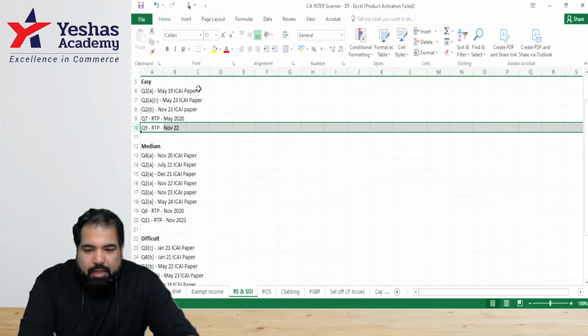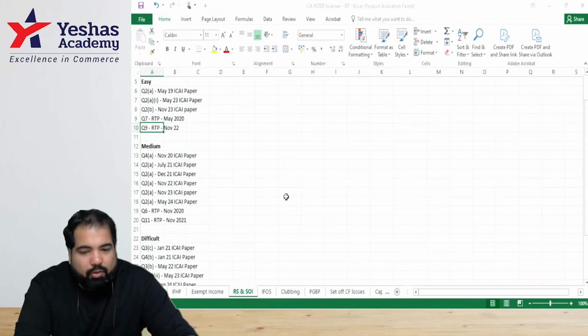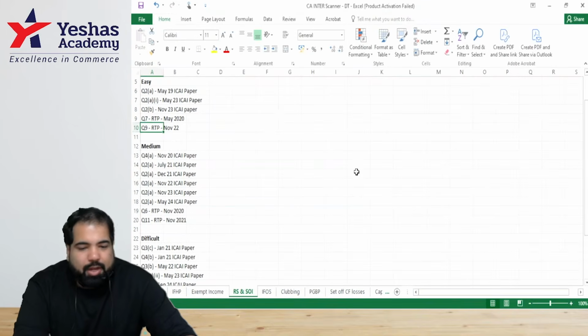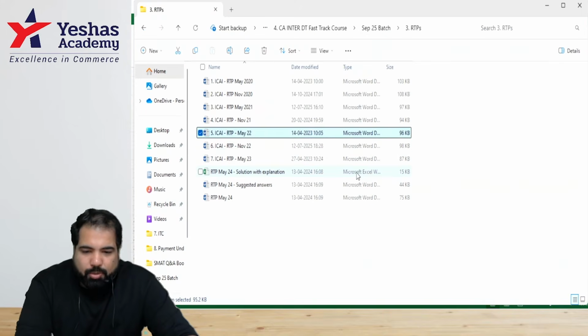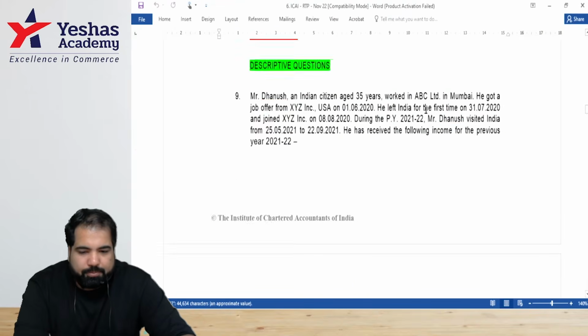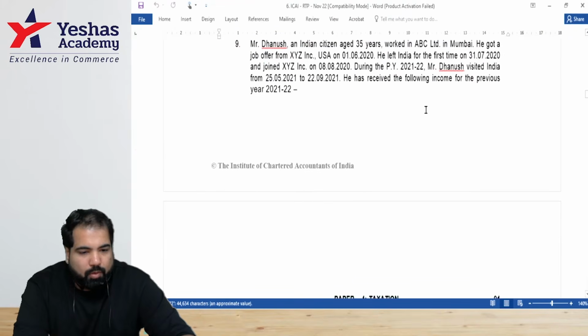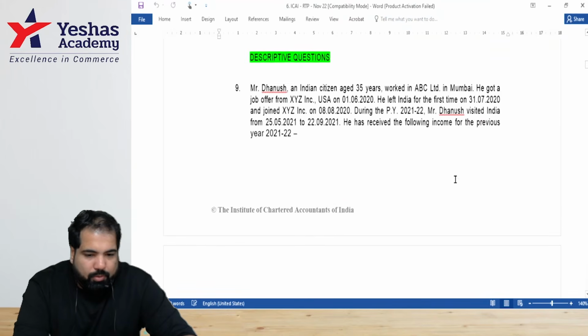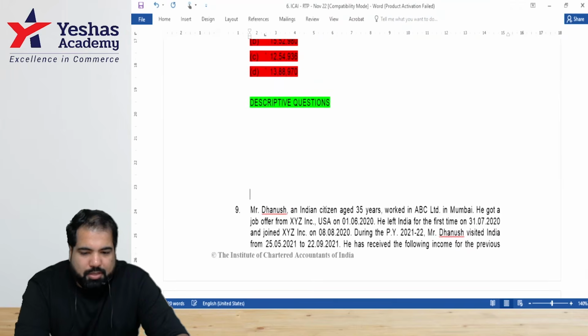All right. Everyone, we're looking at question number 9 again, of the November 22 RTP this time. While I move ahead, guys, if you have any doubts, raise that doubt and let's address it. Question number 9 again. Determine his residential status and compute his total income. We'll try to get it on the same page.